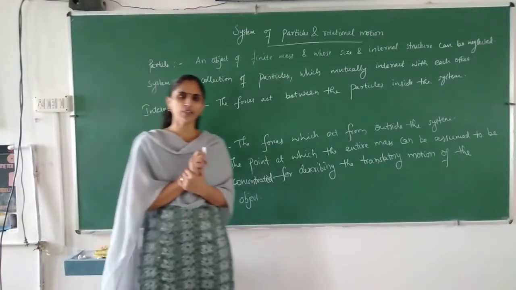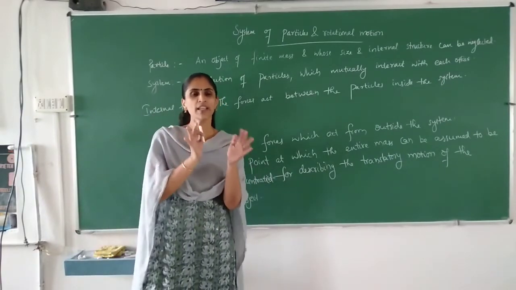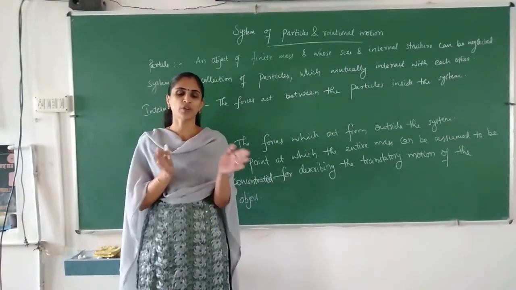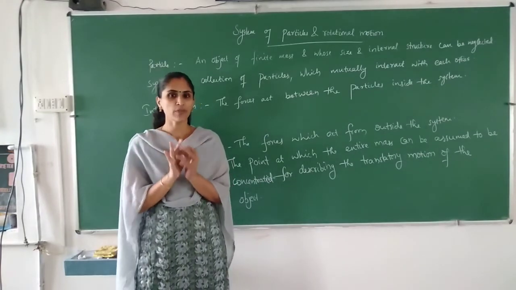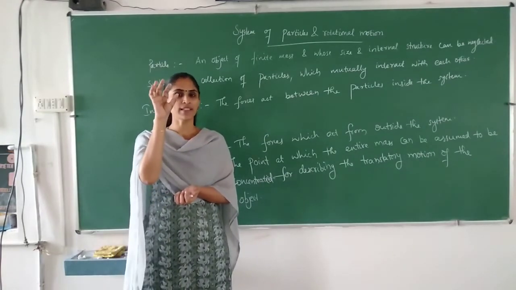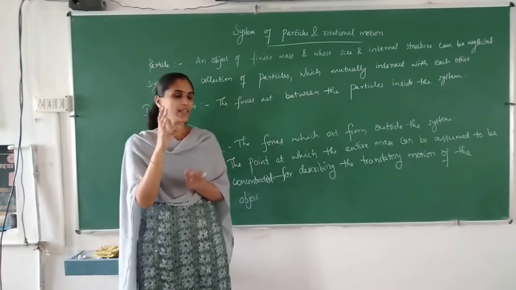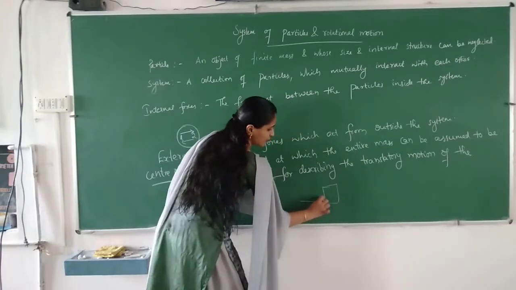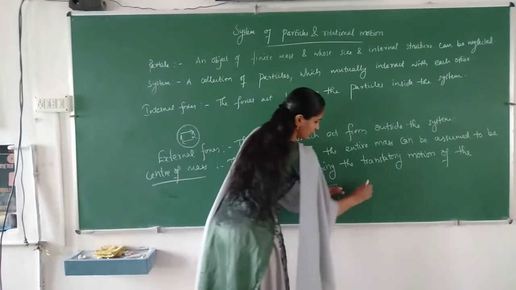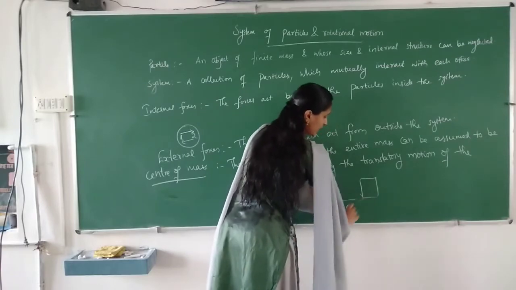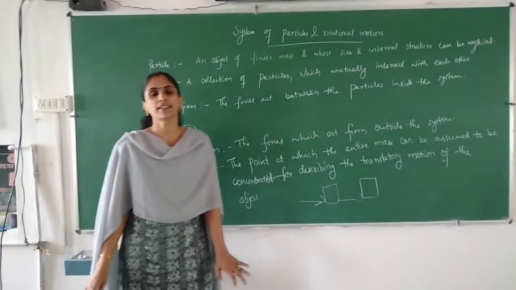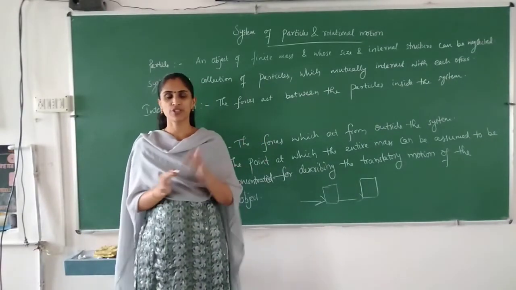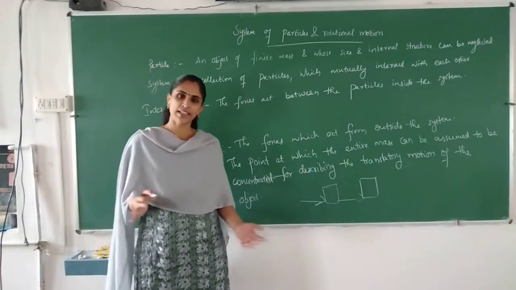So what is meant by translatory motion? Translatory motion means the object is entirely moving from one position to another position. In rotational motion, the object will be fixed and it will rotate. But in translatory motion, if you exert force on an object, the entire object is shifted from here to here. This is an example of translatory motion. So the entire body will be moved from one position to another. Such type of motion is known as translatory motion.